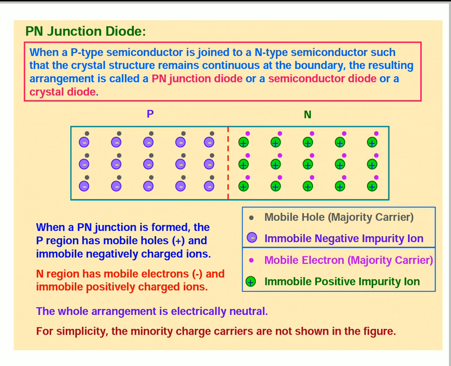Okay, I already explained what a PN junction is. It is an arrangement made by close contact of an N-type semiconductor and a P-type semiconductor. There are various methods of forming a PN junction. In one method, an N-type germanium crystal is cut into thin slices called wafers.